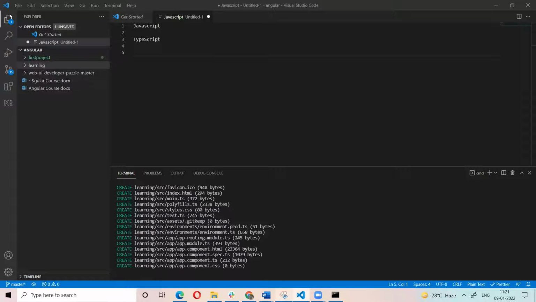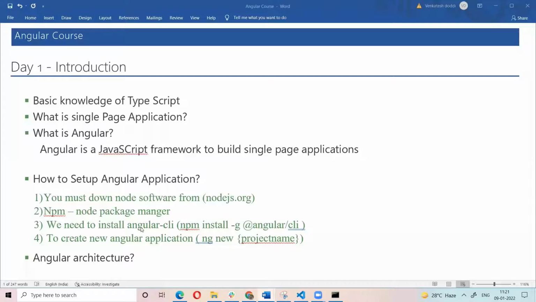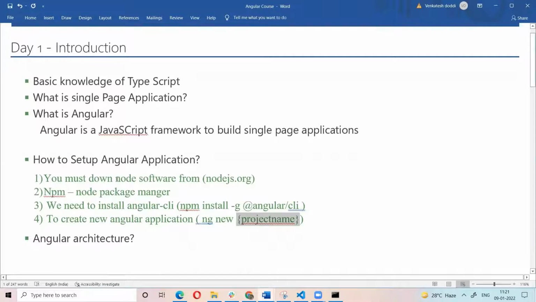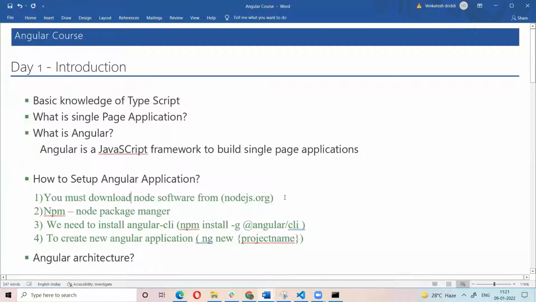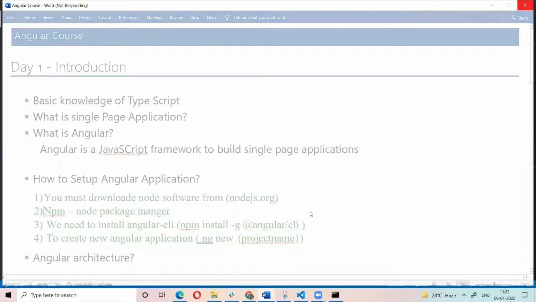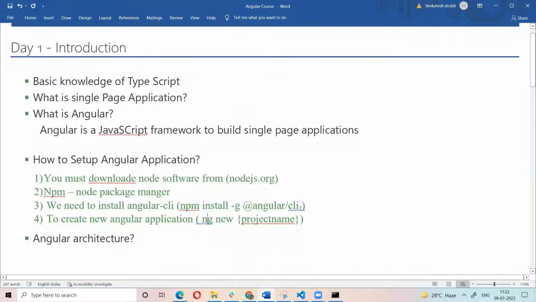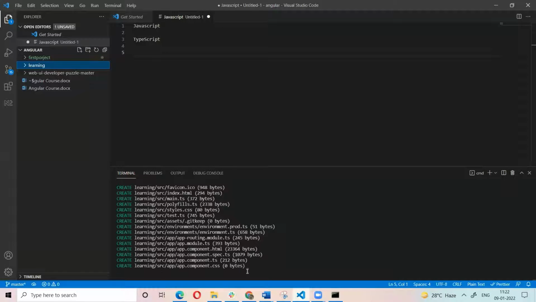So to set up, what are the steps we need to do? We need to download the Node software from Node, and get the npm. Using the npm package, you need to install the Angular command, and after installation, you get the ng command. Using ng new, the project is set up in our system.